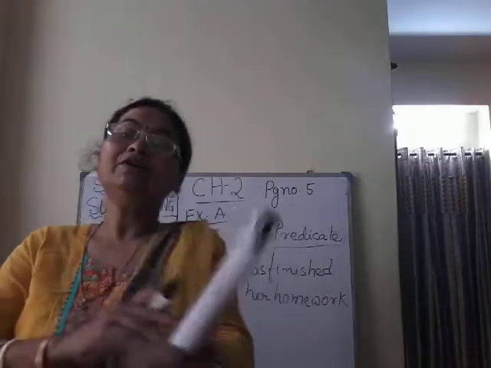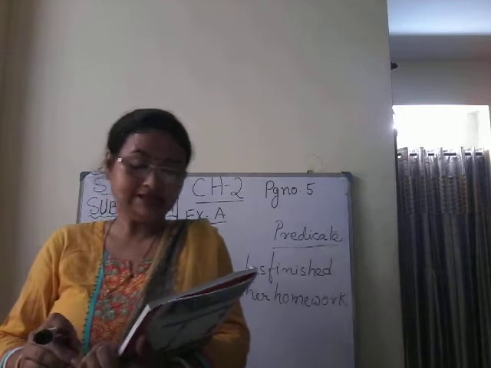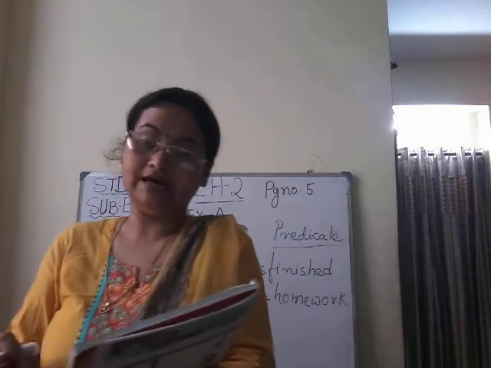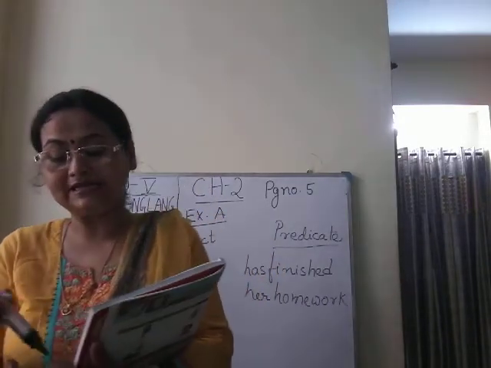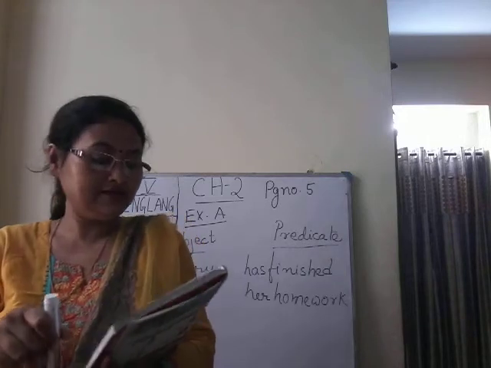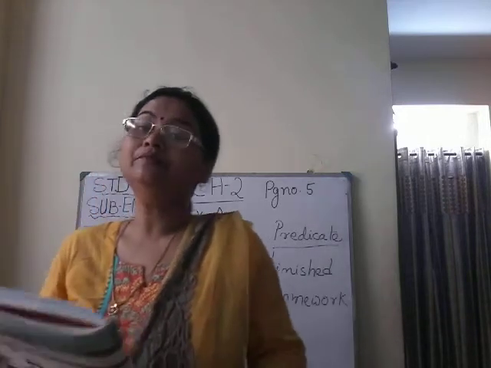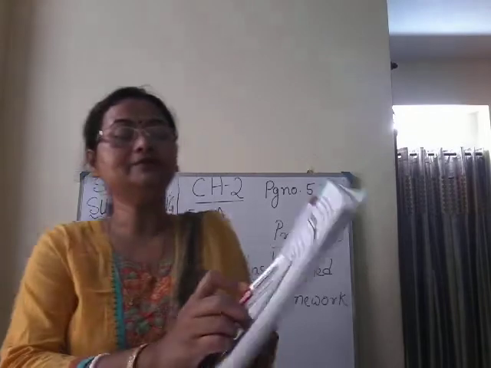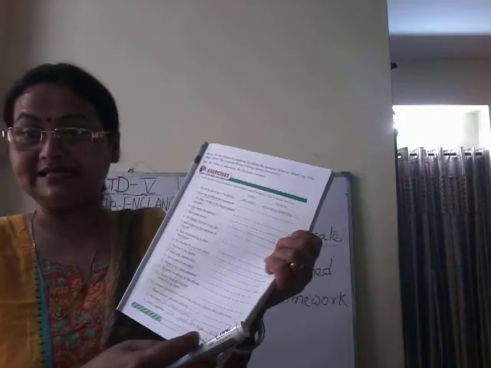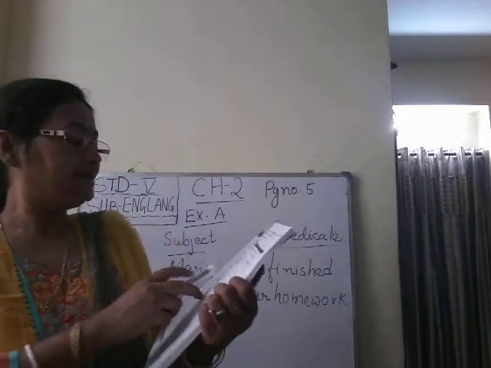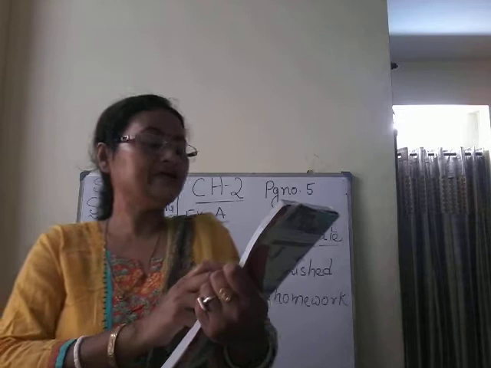Number 3, the blue whale is the largest animal on earth. We are talking about the blue whale. So the blue whale is subject and the rest of the sentence is predicate. Then number 4, who broke the mirror?